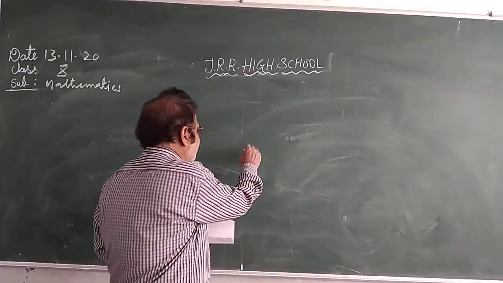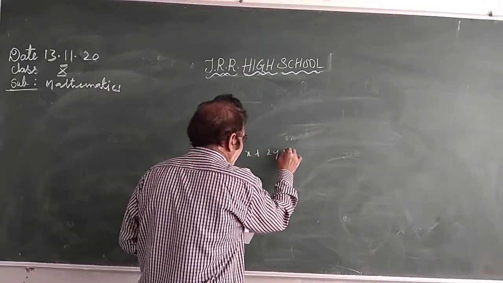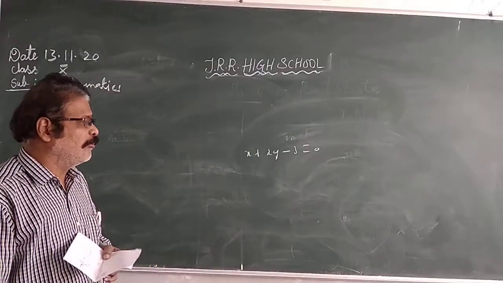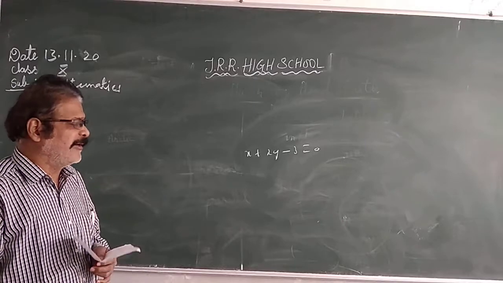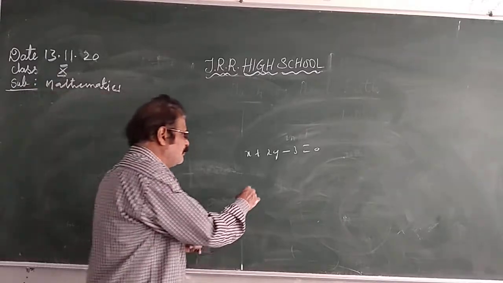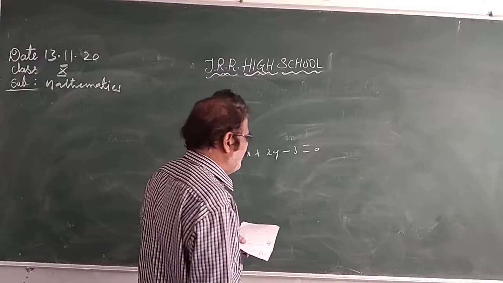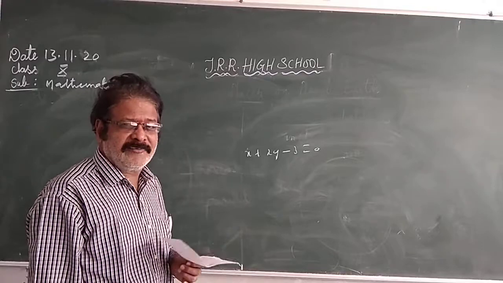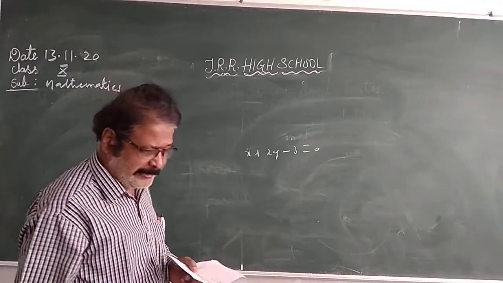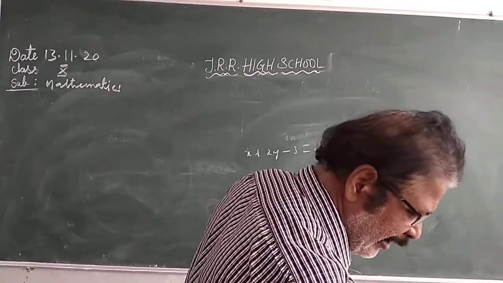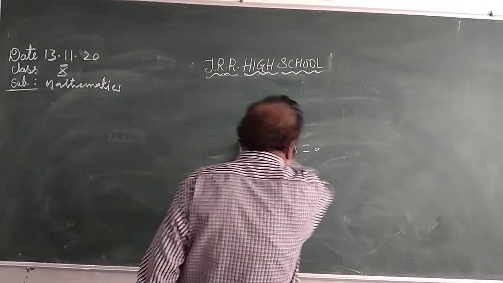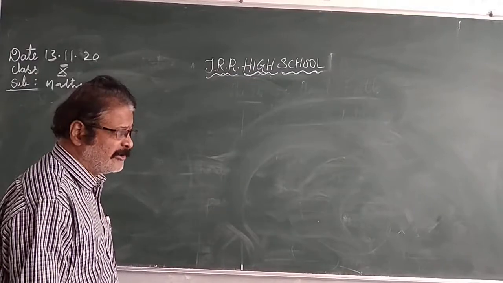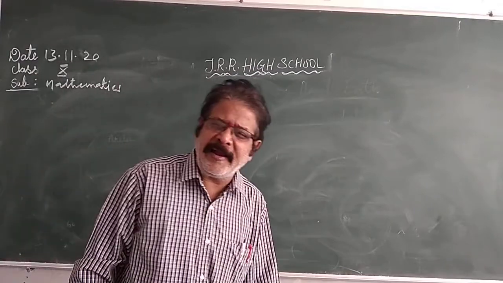For example, x plus 2y minus 3 equals 0. For what values of x and y does it become 0? For which values of x and y does x plus 2y minus 3 equal 0? That is the solution, you know that. Like that, it represents a straight line. Whatever points lie on the line, all those points are solutions. So the pair of lines have a solution.